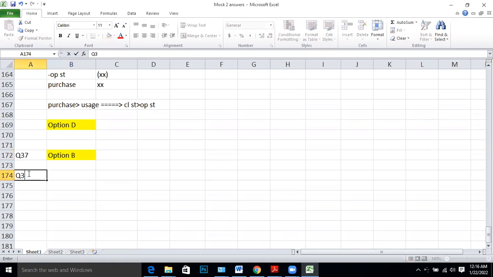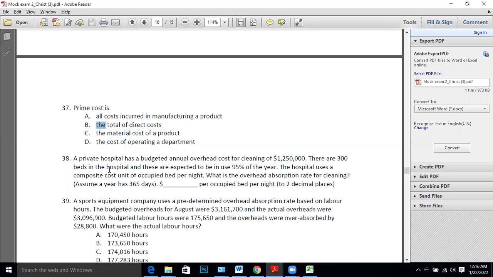38. The private hospital has budgeted annual overhead costs for cleaning 1,250,000. There are 300 beds in the hospital, and these are expected to be used 95% of the year. Hospital uses a composite cost unit of occupied bed per night. What is the overhead absorption rate for cleaning? Okay.